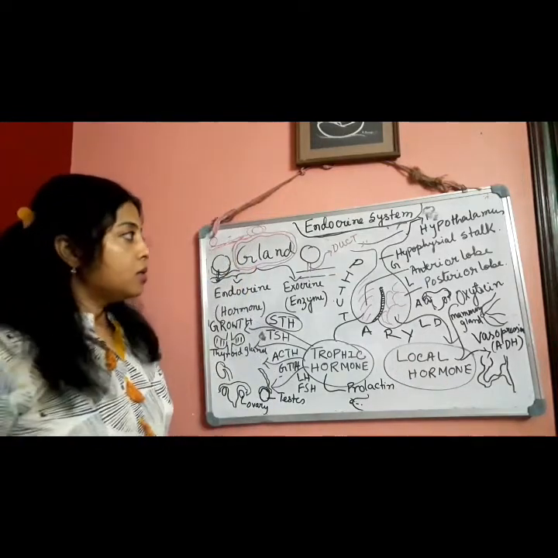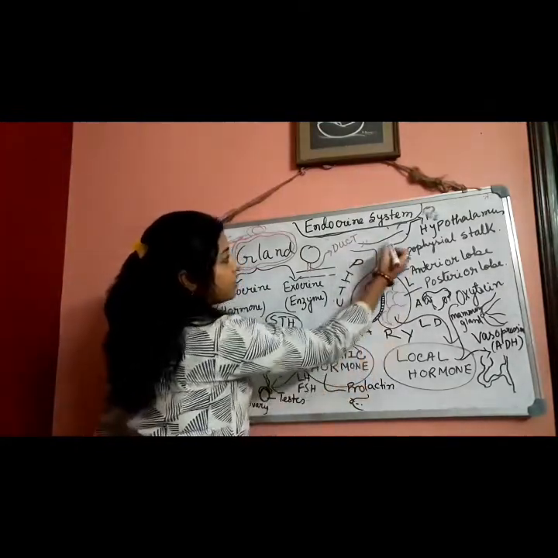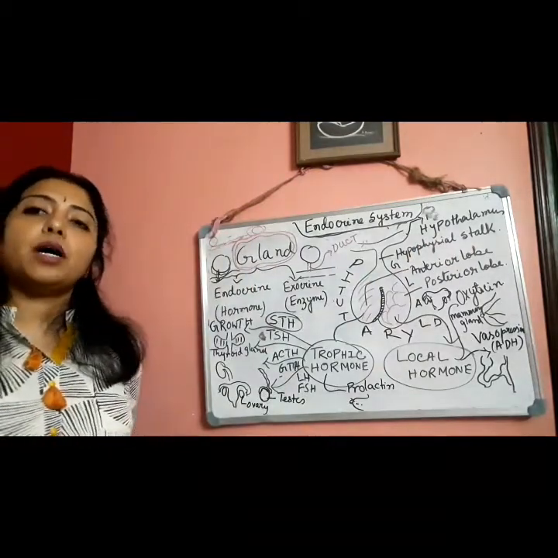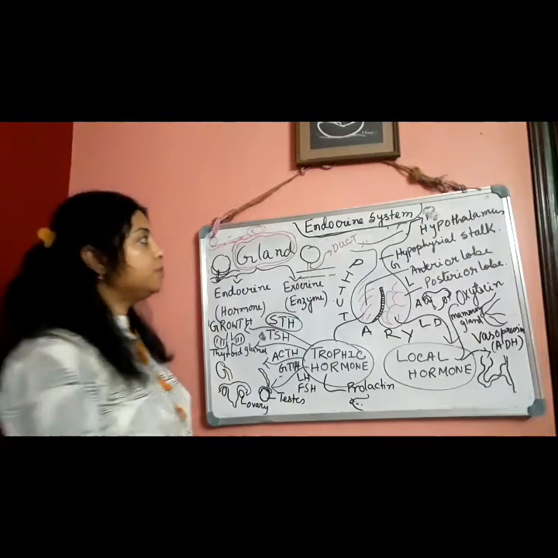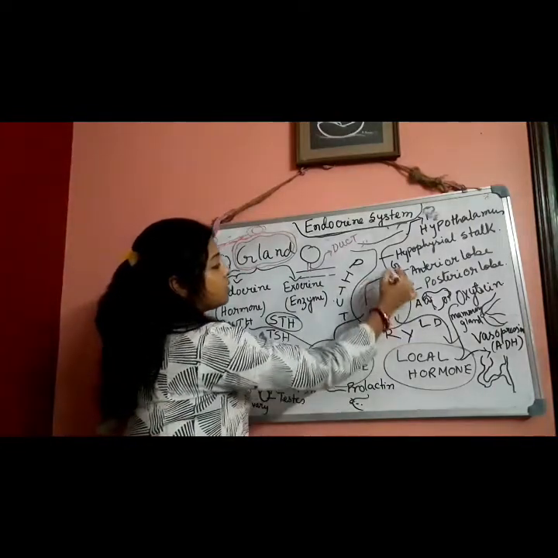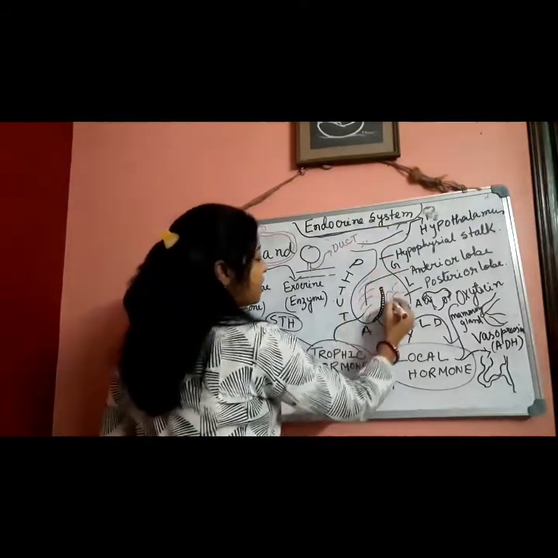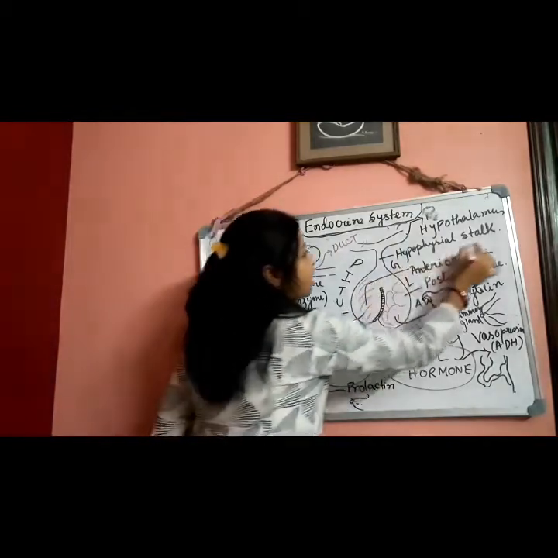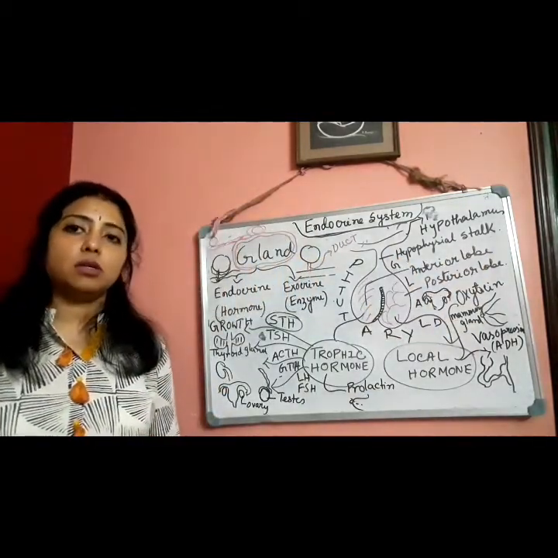Just see, I have drawn one picture, and here I have drawn the hypothalamus. Hypothalamus is a part of the forebrain, and here is the pituitary gland. Pituitary gland is attached to the hypothalamus by a stalk-like structure known as the hypophyseal stalk.